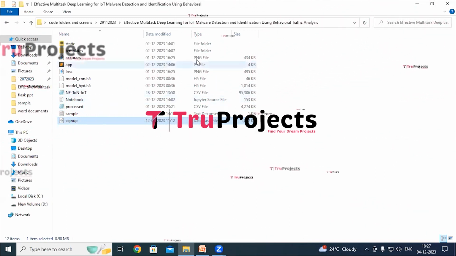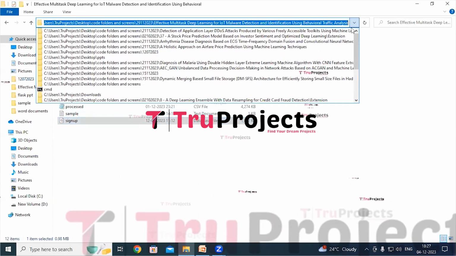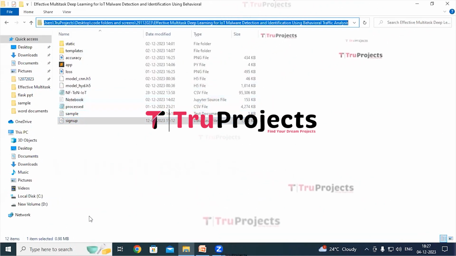So now copy the path of the code folder from the address bar of the file explorer. I am copying it. Open Anaconda prompt.